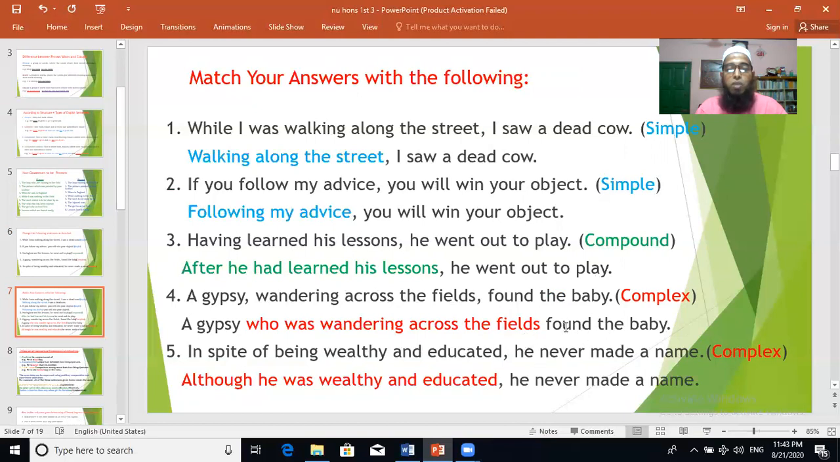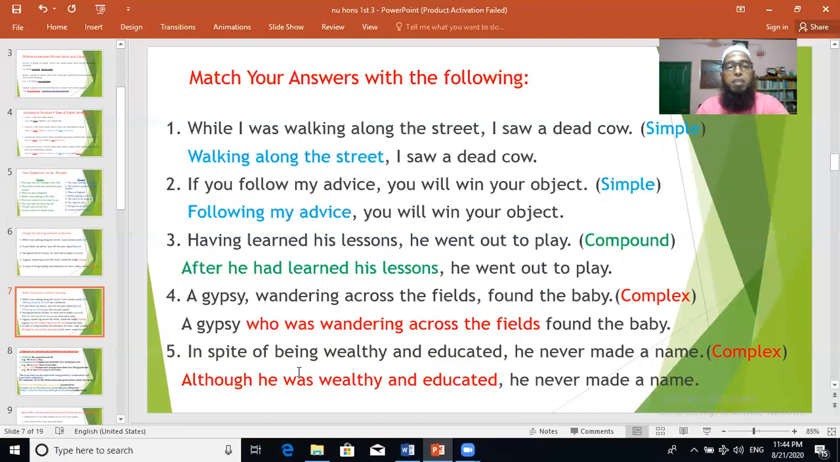A gypsy found the baby. You see, that is the main clause. A gypsy found the baby. That subordinate clause is who was wandering across the fields. In spite of being wealthy and educated, it was a phrase. We have to make it a clause to make it complex, subordinate clause. Although he was wealthy and educated, he never made a name.